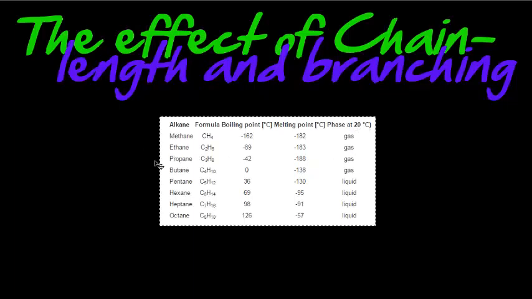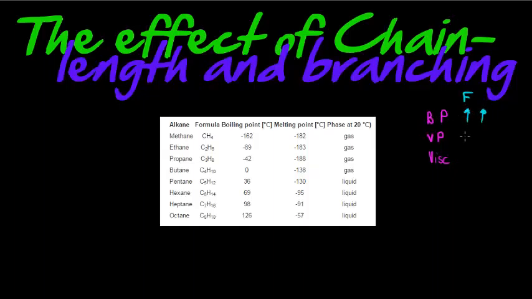Okay, and obviously we've said in the previous videos that we are going to look at three different things: the boiling point, the vapor pressure, and the viscosity. Now, I also mentioned in the previous video that if the force increases between molecules, then the boiling point will increase.